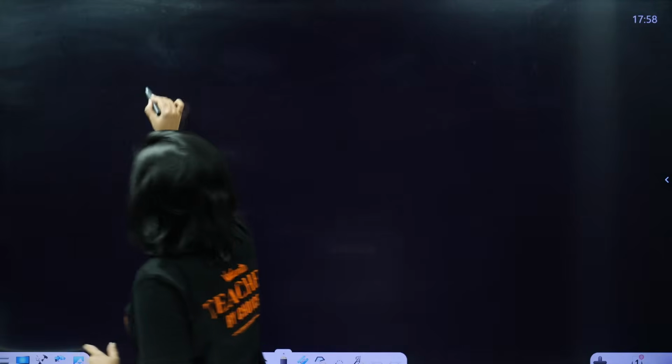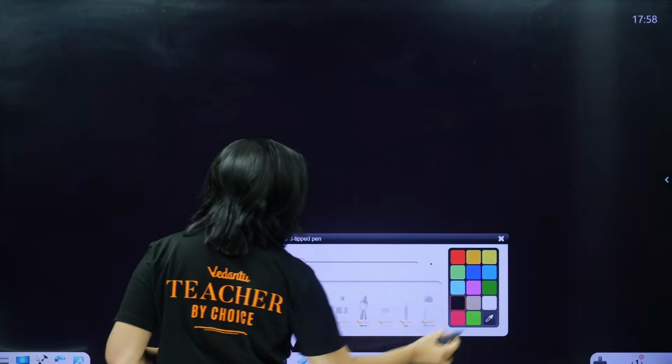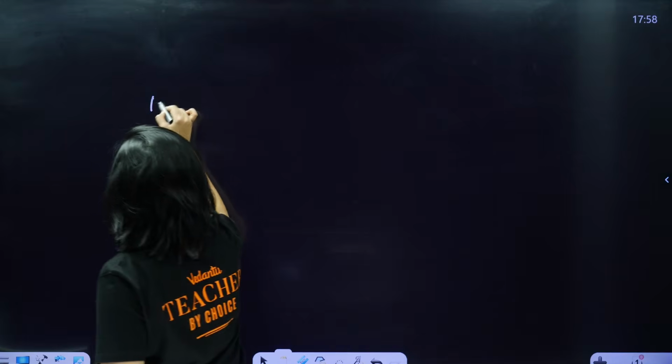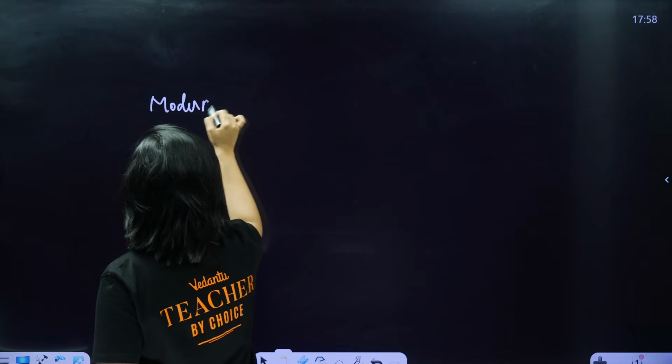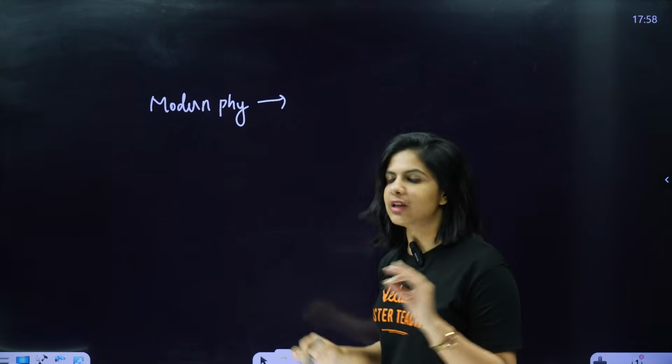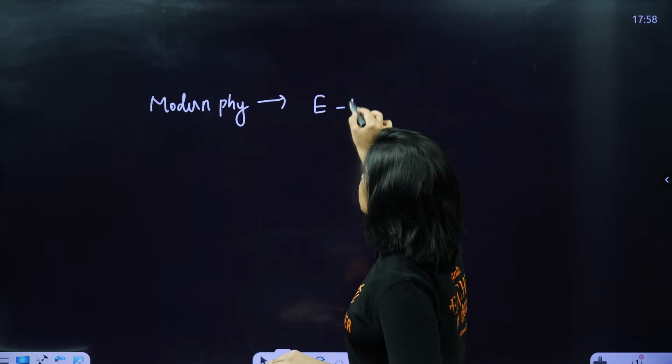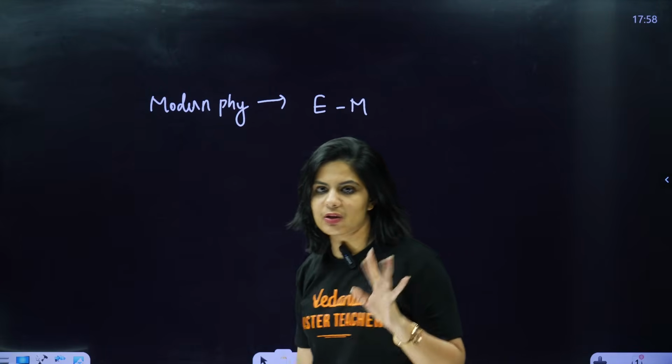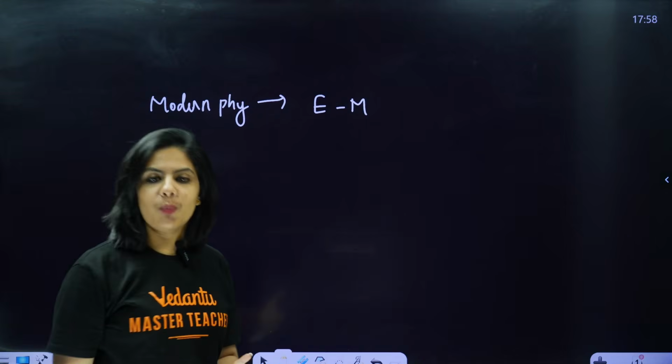So let me start with modern physics. Ma'am, why do you always start with modern physics? Modern physics, actually, only easy to moderate level questions will be asked from it. From atoms, dual nature, nuclei, easy to moderate level questions.